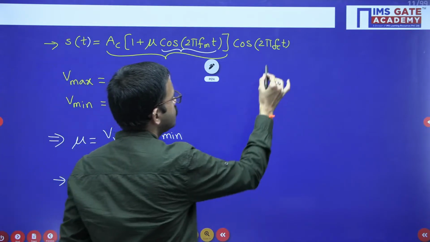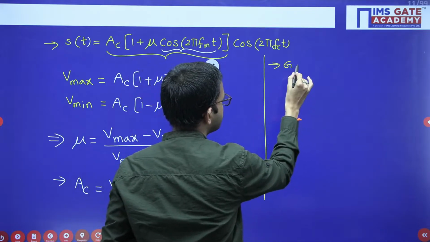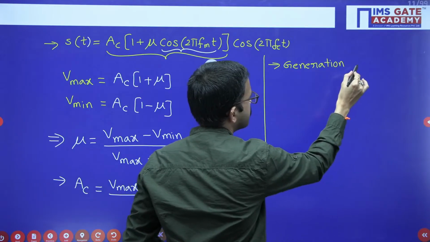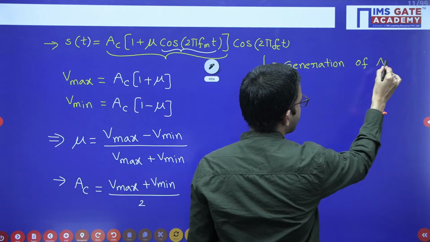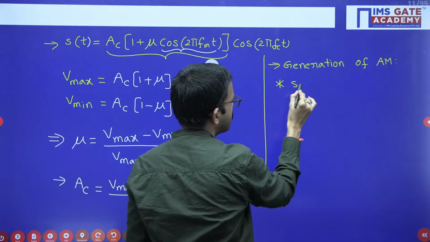Now you just write down regarding generation of AM signal. Regarding generation of AM signal, we are having square law modulator.